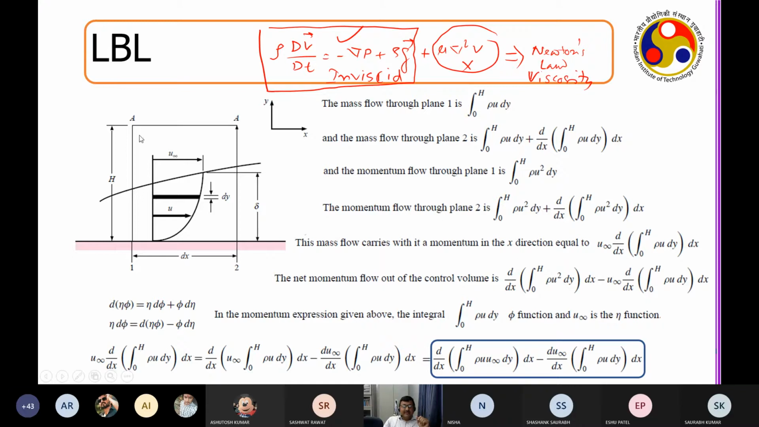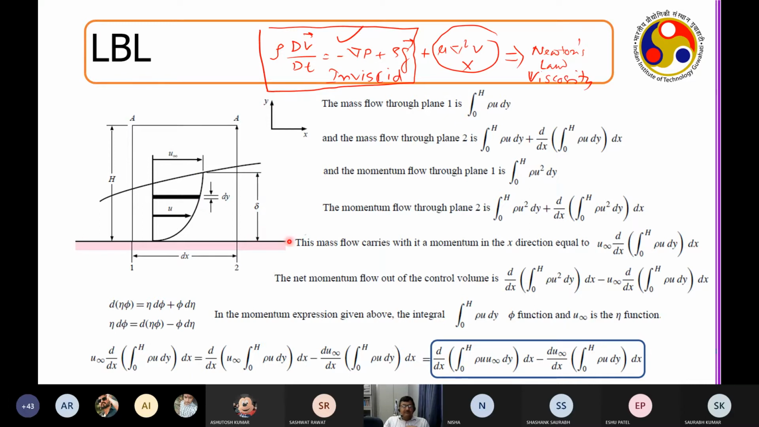We say that there is a controlled area, 1, 2, A and A. So 1A, A2, or 2A, A1. So this is your area. In that, 1 and 2 is dx. Okay, whereas we assume a boundary layer inside that, which is a developing boundary layer, and in that boundary layer we assume a kind of differential element, which is dy. Right? This rectangular box, this h we assume to be the total thickness, whereas the thickness of the boundary layer we assume to be the delta.